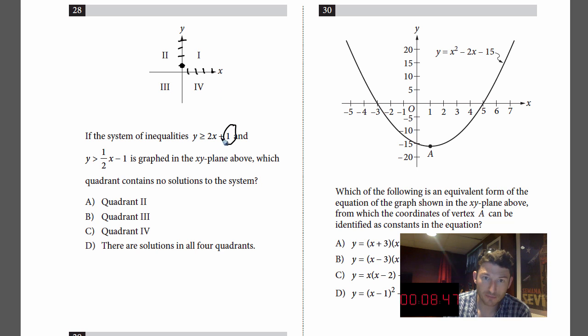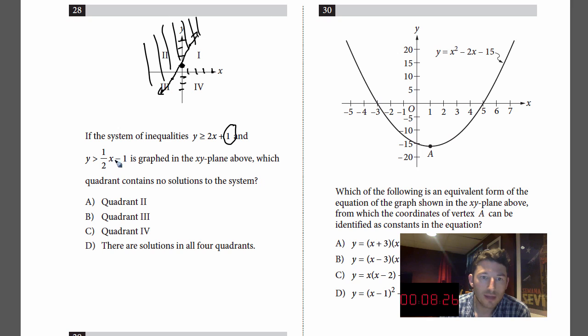There's the y-intercept. Up 2 over 1. Down 2, left 1. So your first line looks something like that. And it wants all the y's greater than, so that's going to be all that stuff.